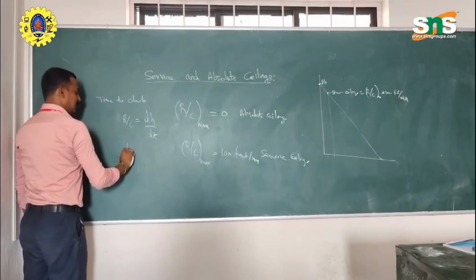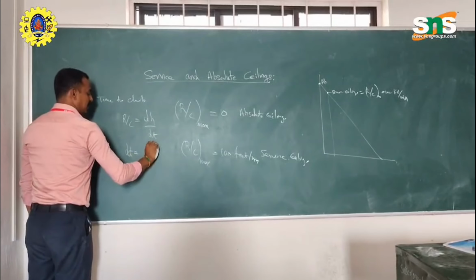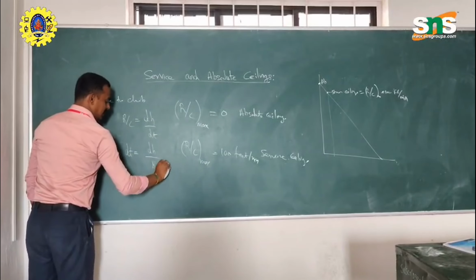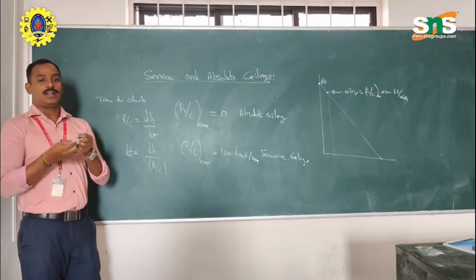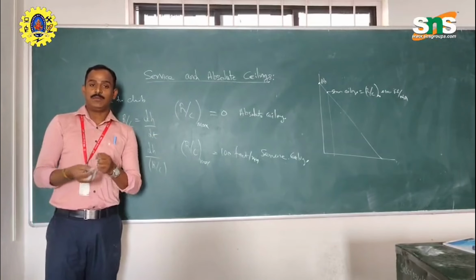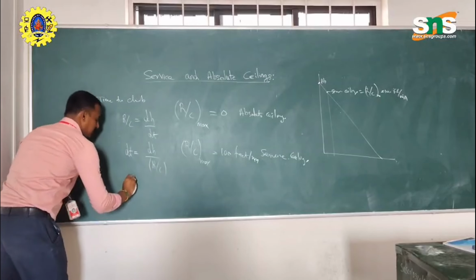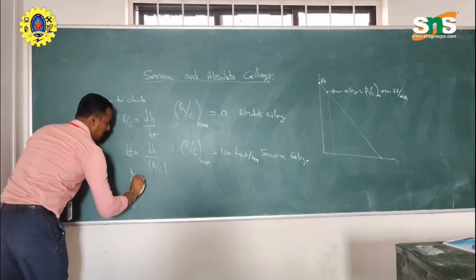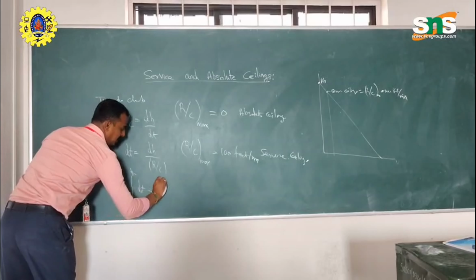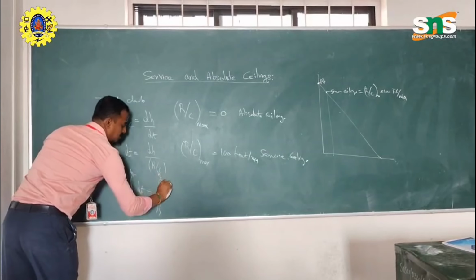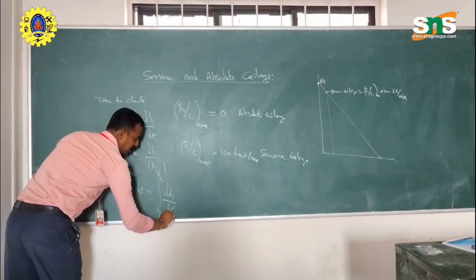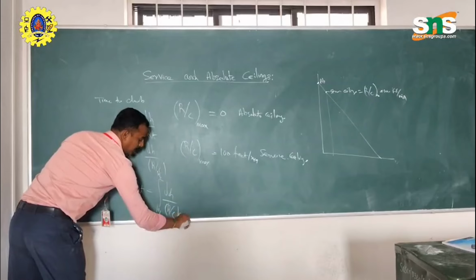From this, dt, the time to climb, will be dh by RC. It means from one altitude to another altitude, the amount of time taken to climb. So the time from altitude h1 to h2 is the integral of dh by RC max.